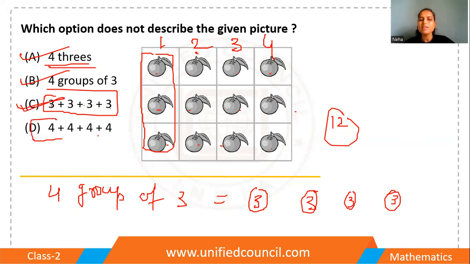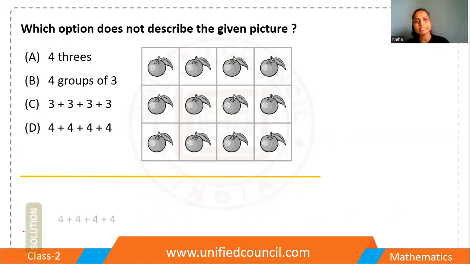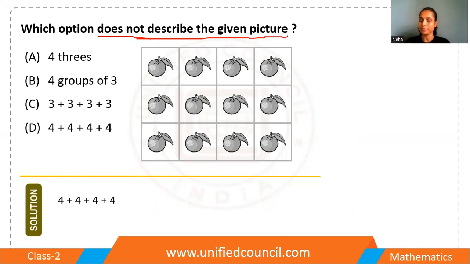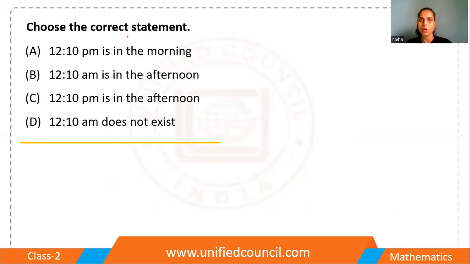But in option D, we have 4 groups of 4. We don't have 4 groups of 4. Yes, we have 4 groups, 1, 2, 3, and 4. But in each, we have only 3 oranges. So this one is not right. Correct? So which one is incorrect? D is incorrect. The question is asking which does not describe the given picture. So option D is the right answer. Very good. Perfect, my dear students. You all guys are rocking.